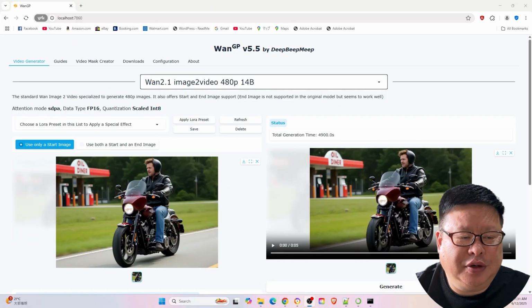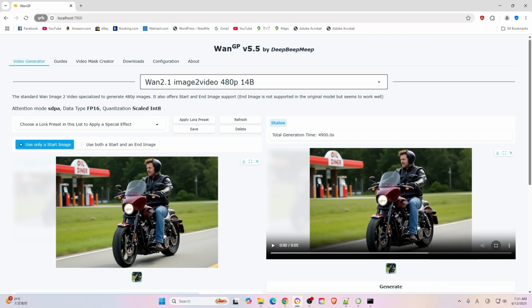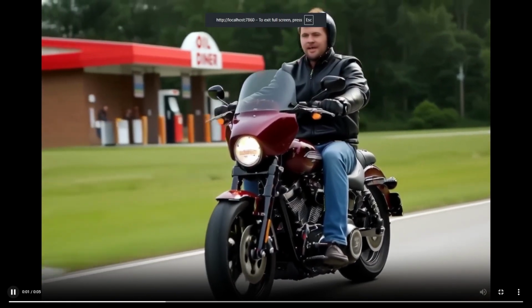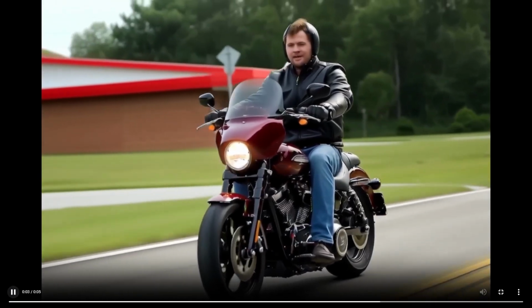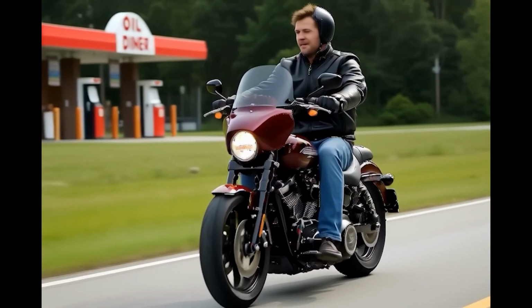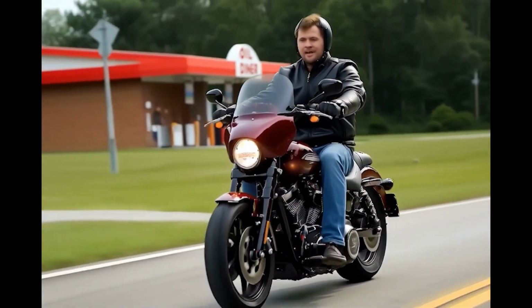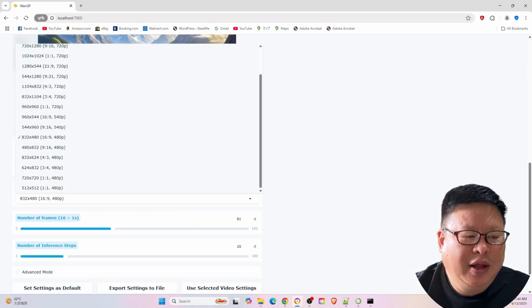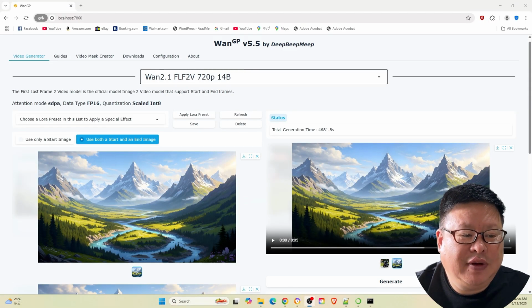2.1 image to video 480p 14B. Model size 16GB. Generated a 5-second video with excellent quality. I forgot to change the parameters. It took a long time, about 29 minutes and 25 seconds, but the VRAM did not crash, and the video quality is very nice.